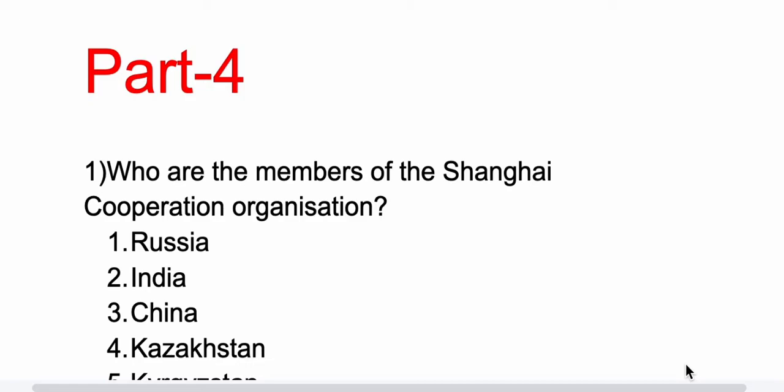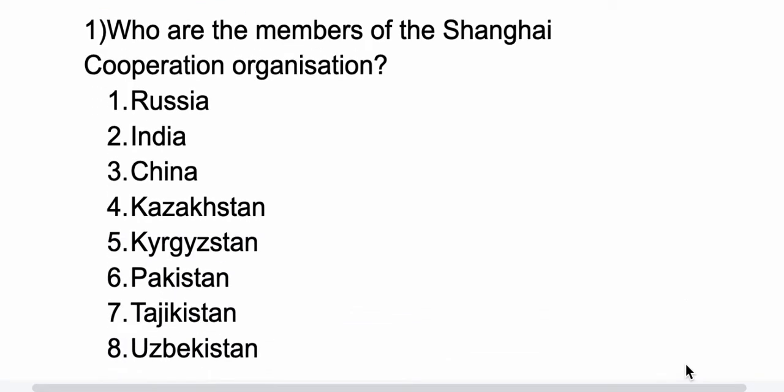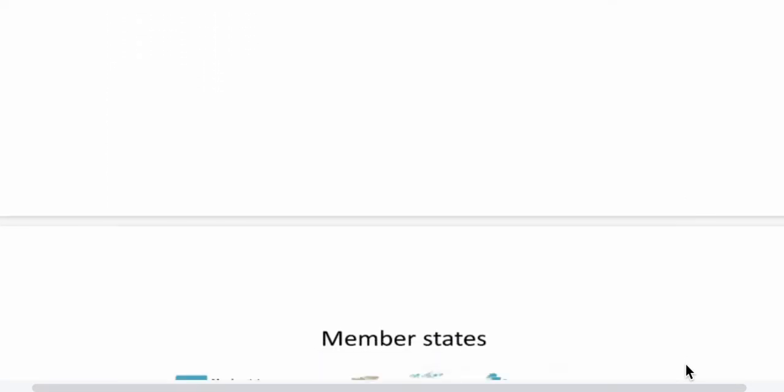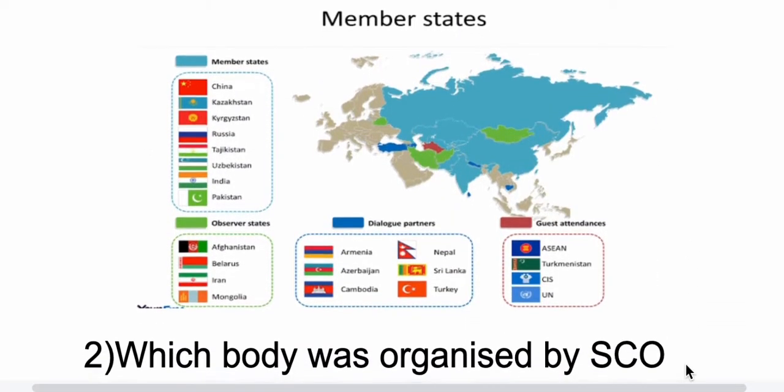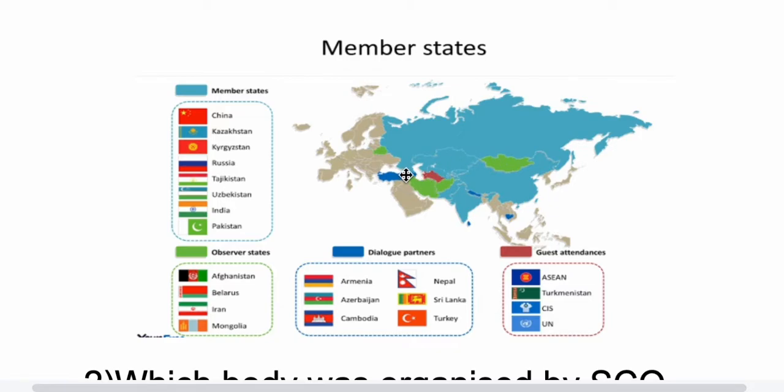So let's start. First question, who are the members of the Shanghai Cooperation Organization? There are a total of 8 members. First, Russia, India, China, Kazakhstan, Kyrgyzstan, Pakistan, Tajikistan and Uzbekistan. So these are the countries.